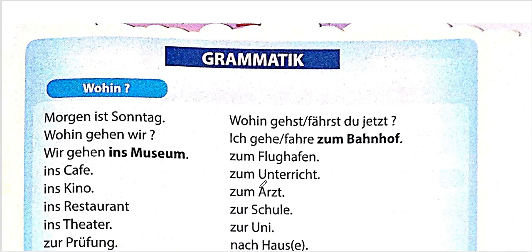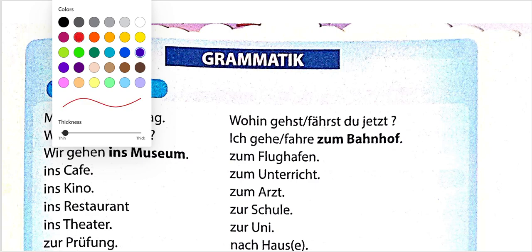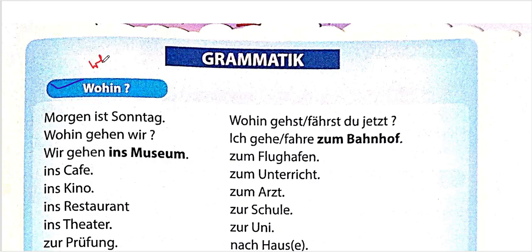Okay. Now we are moving to this grammar portion where we're going to be learning about wohin. What is wohin? Wohin simply means where to. For example, wohin gehst du? Where are you going? Wohin gehst du? Okay, here we have wohin gehst du or wohin fährst du. Jetzt is now. Okay?